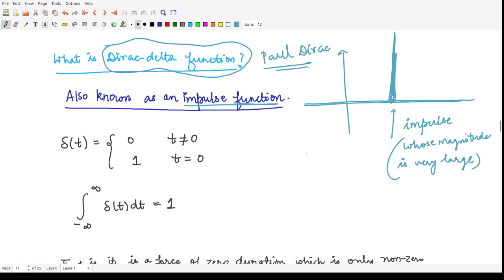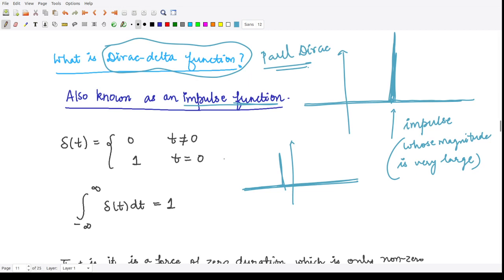So suppose somewhere there's a bomb planted. So what is happening? There is nothing happening. People are doing their random works. All of a sudden there is a bomb, and then nothing is happening over here. So to represent such kind of situations, we have the Dirac delta function.